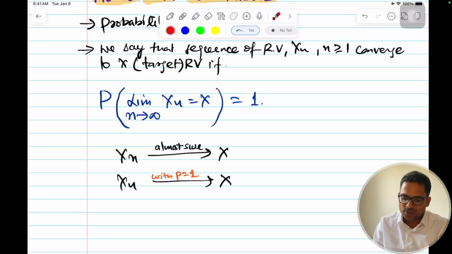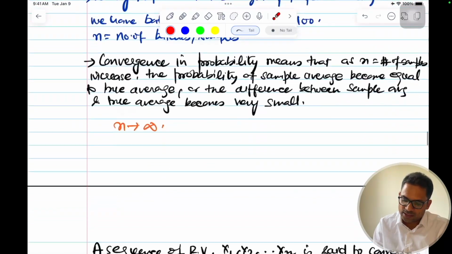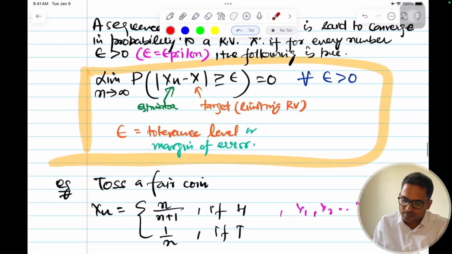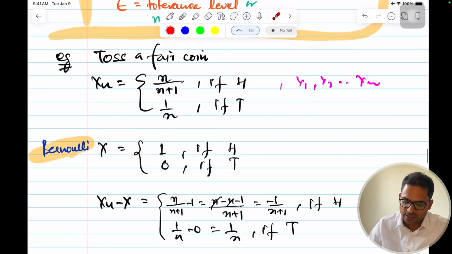So earlier in convergence in probability, the probability that the difference of the sequence of random variables from the target is greater than or equal to some tolerance level becomes 0 as n tends to infinity, and epsilon was a very small number greater than 0, our tolerance level.